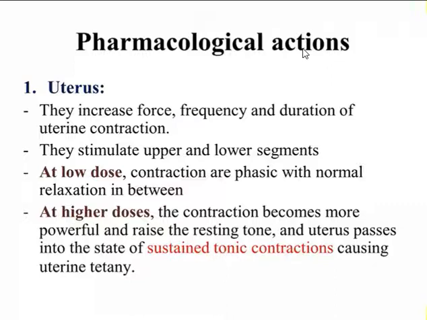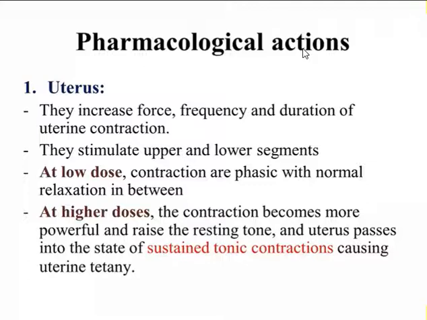But when ergometrine is given at higher doses, the contraction becomes more powerful and raises the resting tone, and the uterus passes into a state of sustained tonic contraction, causing uterine tetany. So when this is given at lower dose, there will be complete relaxation in between two successive contractions, but when it is given at higher dose, the contraction becomes more powerful, more strong, and it will raise the resting tone, and there will be sustained tonic contraction of the uterus, causing uterine tetany.